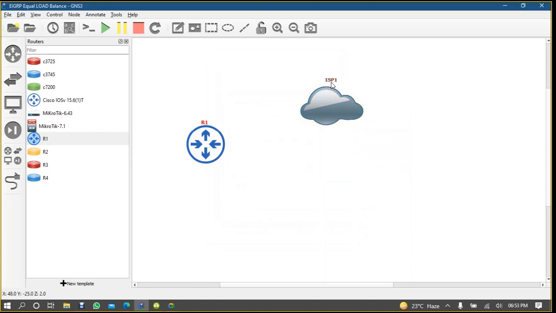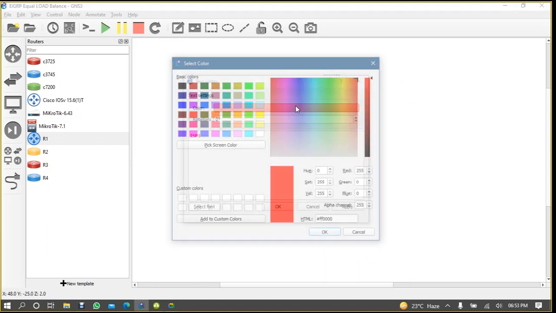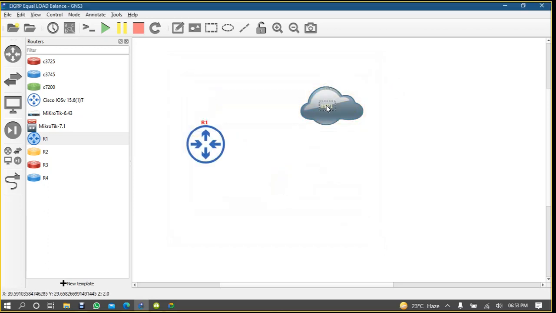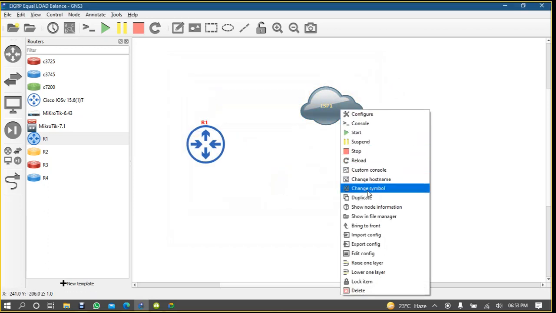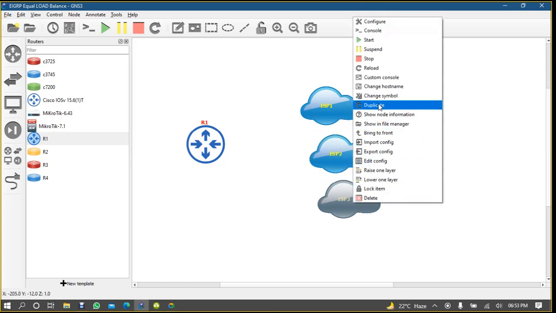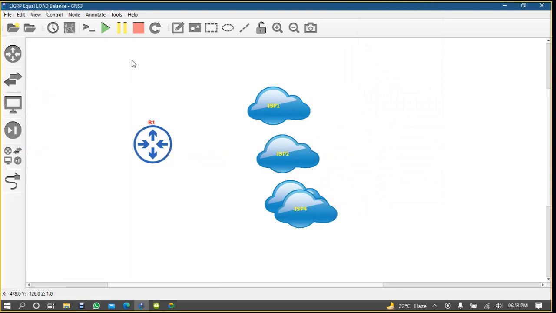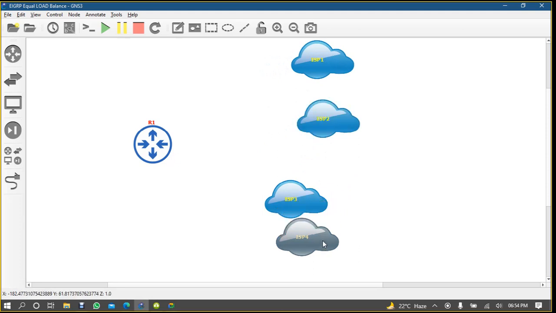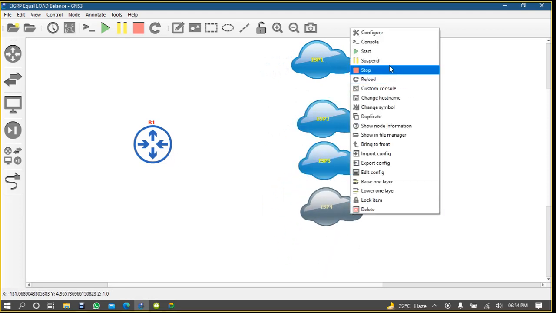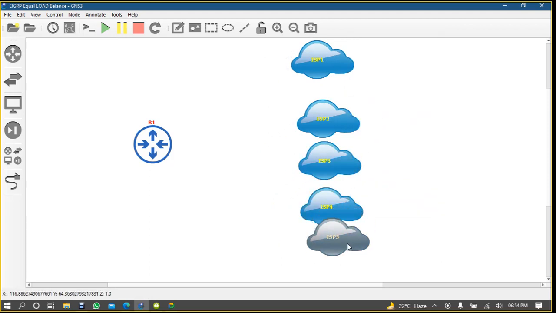ISP1, right click, duplicate, ISP2, ISP3, ISP4, ISP5. We can take 5 only.